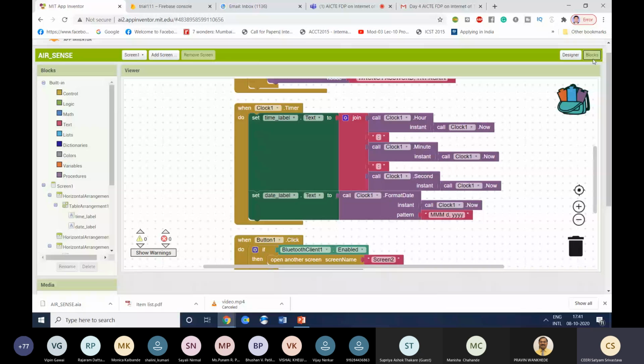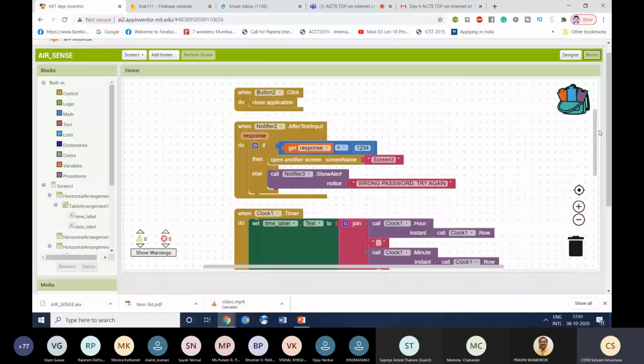Now this is the notifier. I already told you that if you want to provide any kind of notifier to the user, let us say the app is hanging or some error comes. You must have also seen different kinds of notifiers saying this app is not working, or this screen is not working, or kindly enter this. For that kind of thing, we have used this notifier.